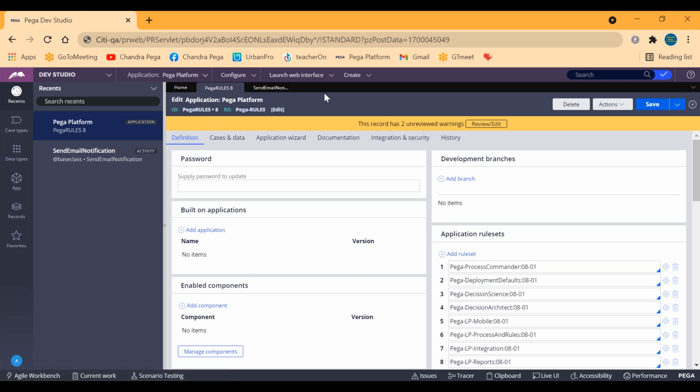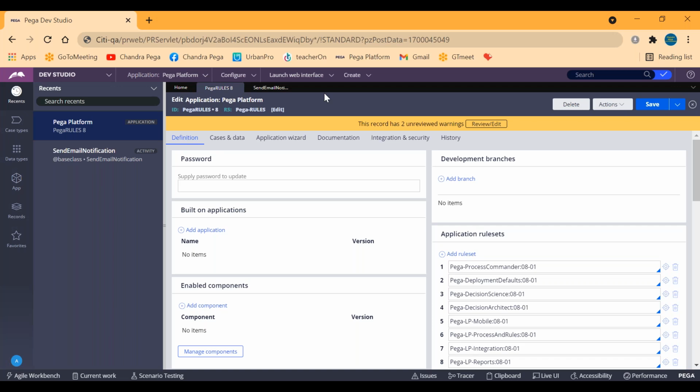Meaning they have just renamed the application display name from version 7 to version 8. That's it. In version 7 the application ID was Pega rules only, and here also Pega rules only. But the application display name there was Pega rules; here they have just renamed it to Pega platform. Why? Because they felt that many features were added in version 8, so they renamed the application as Pega platform. But they could not rename the identifier, because the identifier was created long back and they cannot change it.